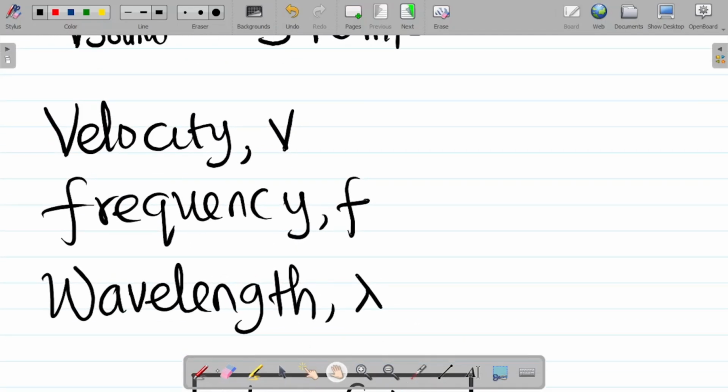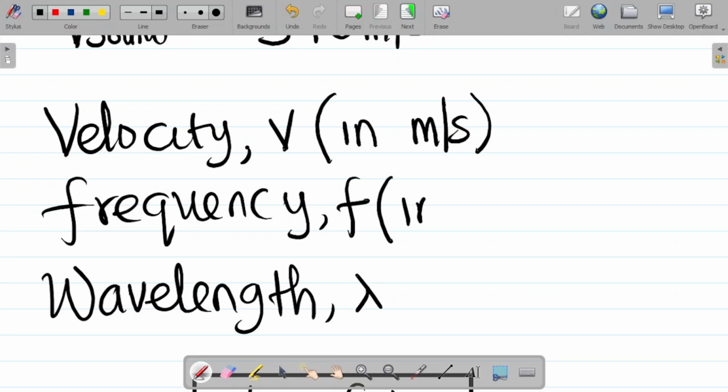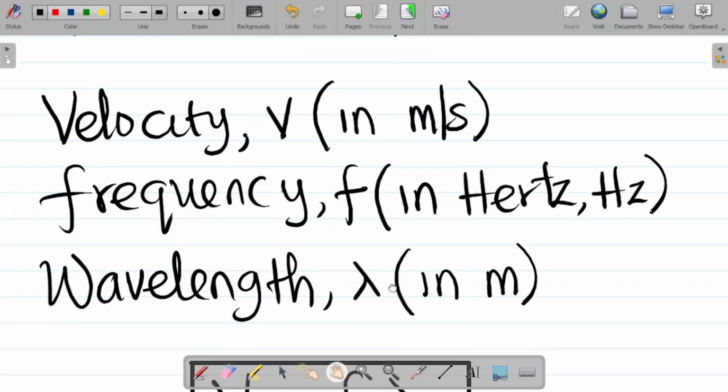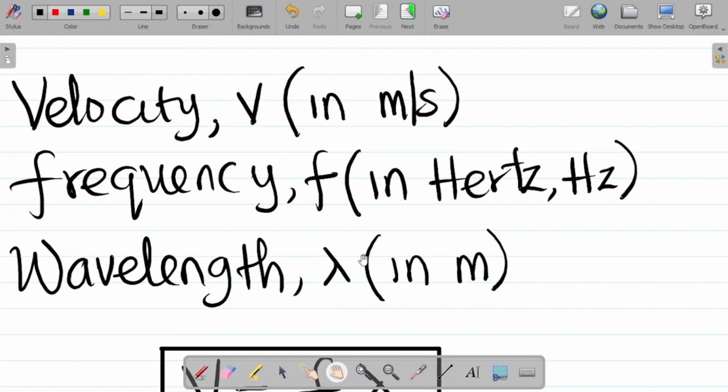Let's input our units for this. Note that velocity is measured in meters per second. Note that frequency is measured in hertz, and the symbol is Hz. Note that lambda, wavelength, is measured in meters, so I'm having m. So this becomes the unit for each of the parameters.